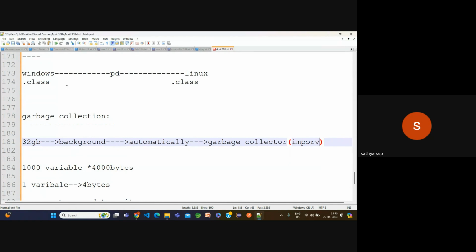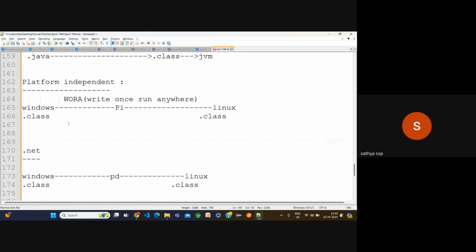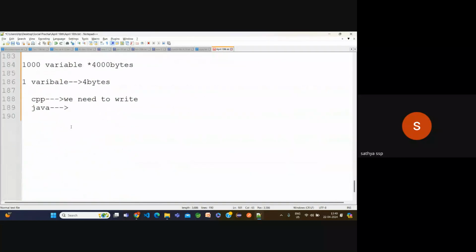Suppose the laptop I'm using right now. If I want to place it somewhere, we need some space. Within the air we cannot place it, right? If you want to use it, we need some space. The variables are also like that. That is the difference between platform independence and garbage collection.